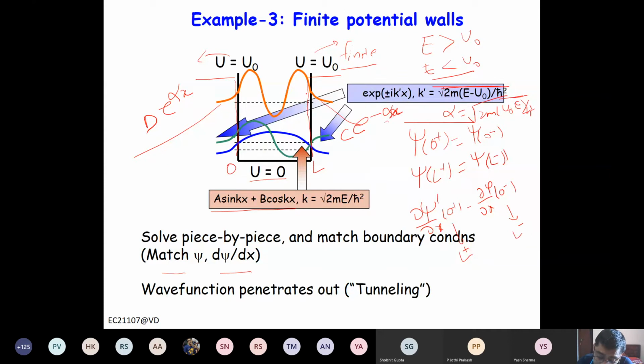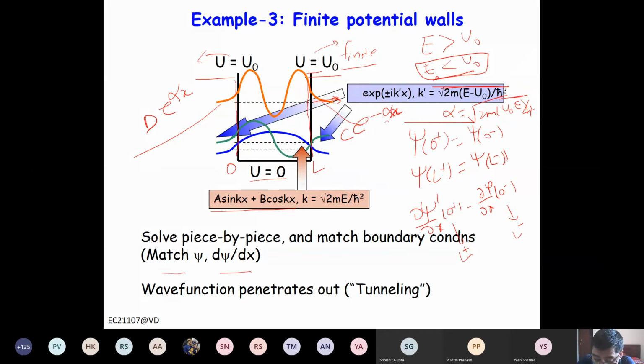You notice here some of the wave function is going through this barrier. So although the energy of the electron is less than the potential, still these electrons are able to penetrate. Please remember, these electrons are able to penetrate, but they are not a traveling wave. They are not traveling. They are just penetrating and decaying. Correct?